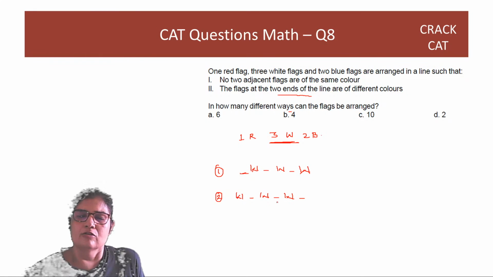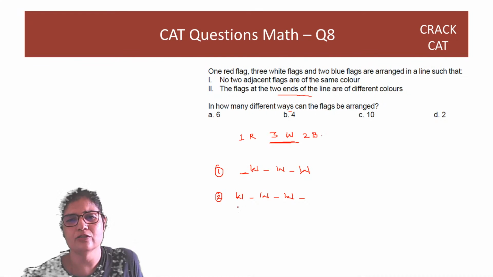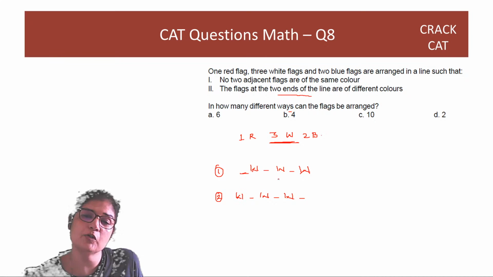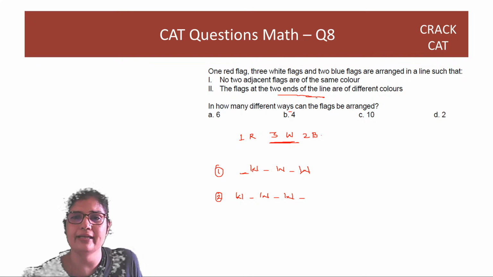Okay. So great. Let's start off. I need to ensure that they are of different colors. So that will happen anyway. Correct? Because one of them is going to be white and the other of them is not going to be white. So the two ends of the line are of different colors is ensured. Okay. So here you can get something like red, blue, blue.